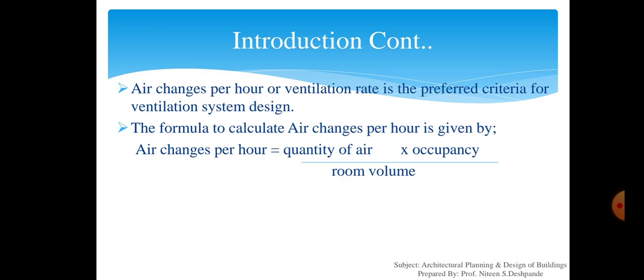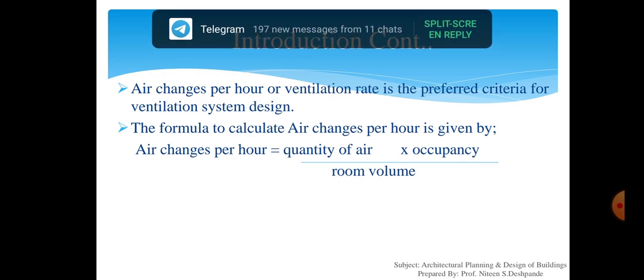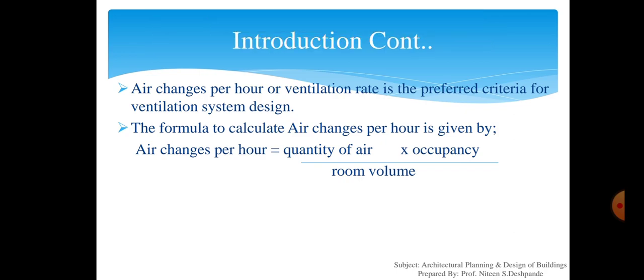The minimum and maximum rates of change of air per hour are 1 and 60 respectively. If the rate of air change is less than 1 per hour, it will not create any appreciable effect of the ventilation system. On the other hand, if the rate of air change is more than 60 per hour, it will result in discomfort due to high velocities of the air.